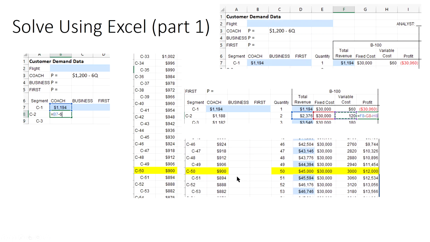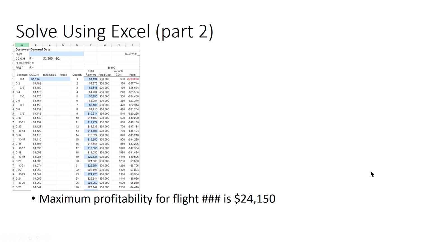Thus, we see that if we were to charge, in my case, $900, we'd have 50 customers, and we'd have revenues of $45,000 and a profit of $12,000. But if we were to analyze every price on the B100, we'd actually be analyzing 100 different prices. And the maximum profitability is what we're looking for.